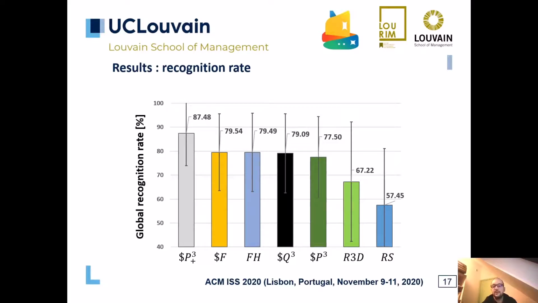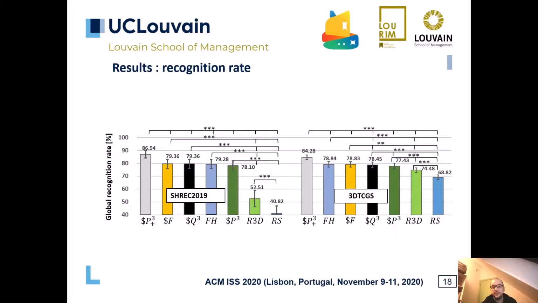In the middle of the graph, we remark the dollar-like recognizers, which have a similar rate, around 80%. At last, we can observe that Rubine 3D and Rubine Chang have low recognition rates, under 70%. The SHREC 2019 and 3D TCGS datasets are evaluated only in the user-independent scenario. From what we view in these diagrams, the recognition rates are similar to the averaged recognition rates seen in the previous slide, except for Rubine 3D and Rubine Chang.